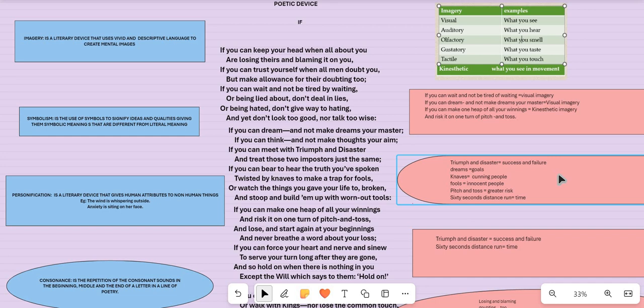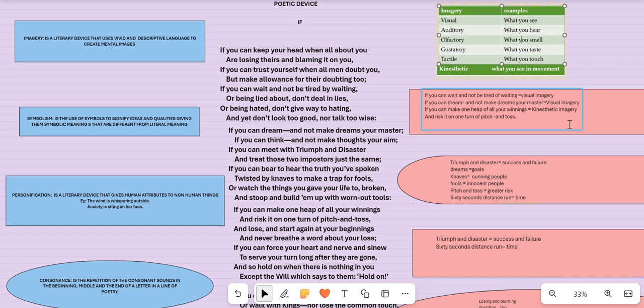Then we have pitch and toss. Pitch and toss here stands for the greater risk one undertakes. Pitch and toss as such is a game. In literal sense, it's only a game. But the metaphorical meaning that you have for pitch and toss goes beyond that literal meaning.